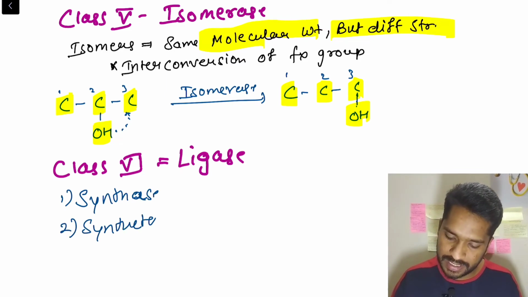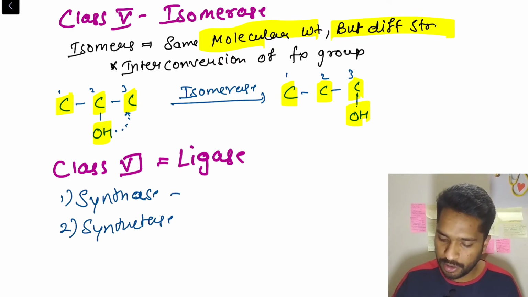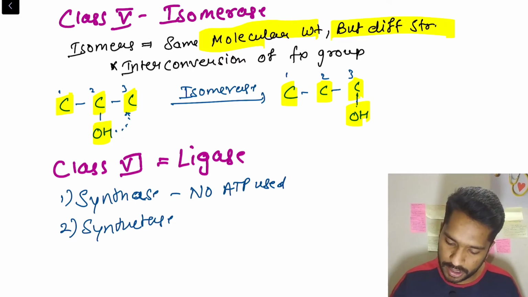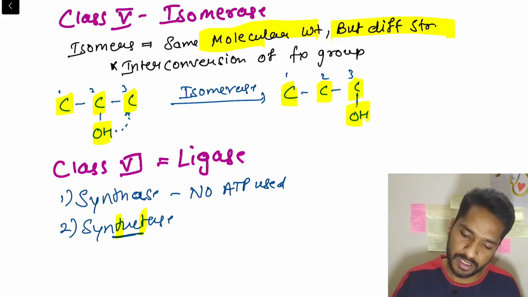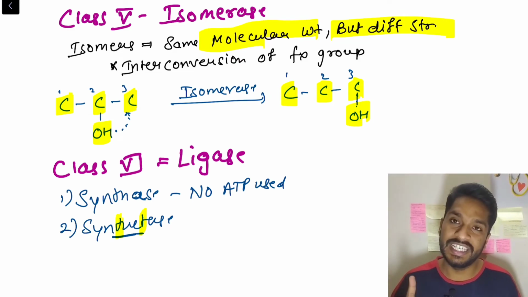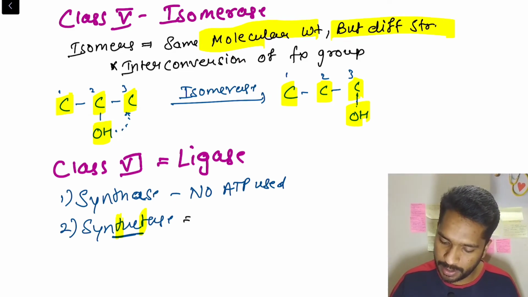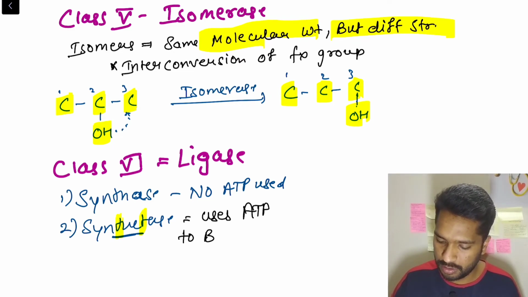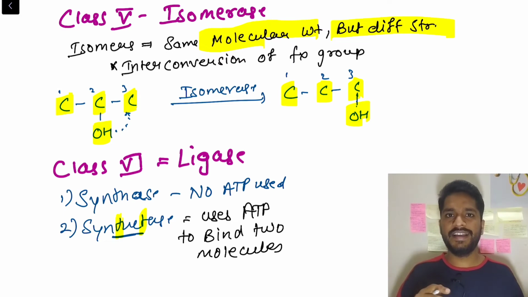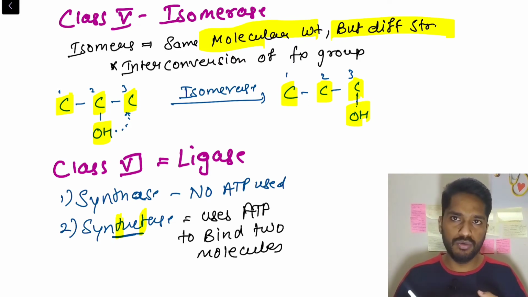Synthases use no ATP to make a bond; no ATP is used for binding two molecules. Whereas synthetase, the one with 2 T's, will use ATP to bind two molecules. So wherever in any reaction you see the enzyme synthetase, there will be utilization of ATP to bind two molecules.